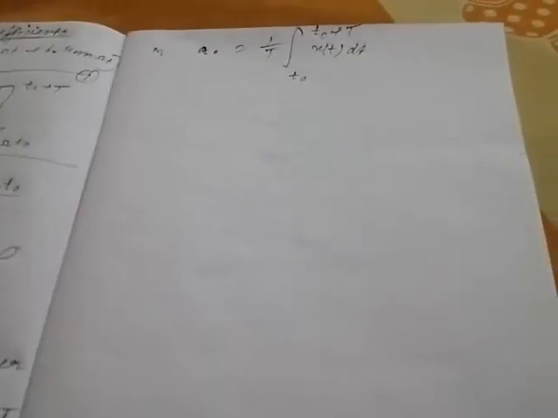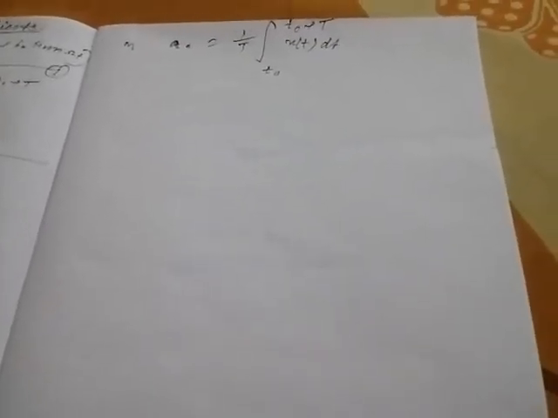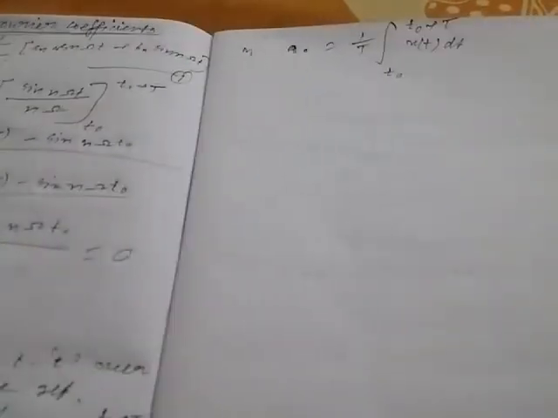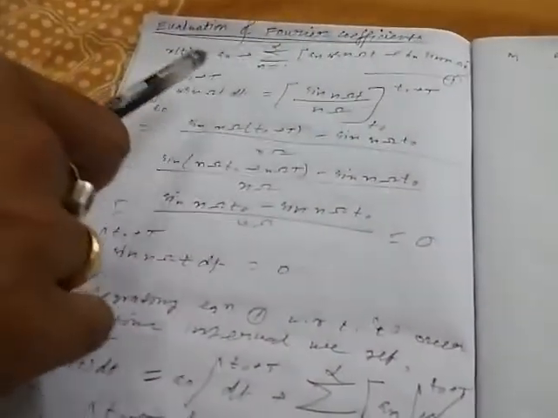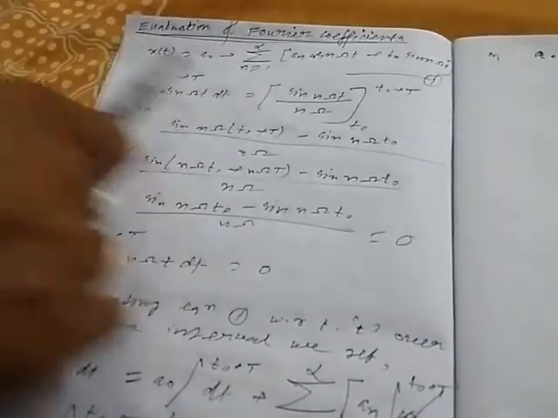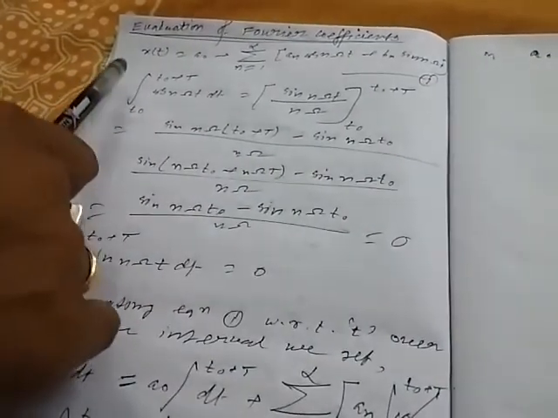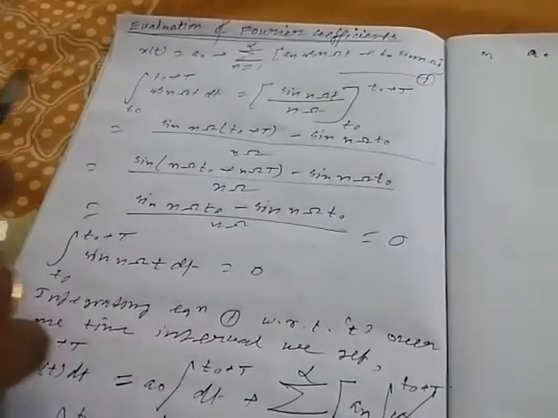Now we have to calculate an. To calculate an, we multiply equation 1 with cos n omega t on both sides and integrate over one time interval.